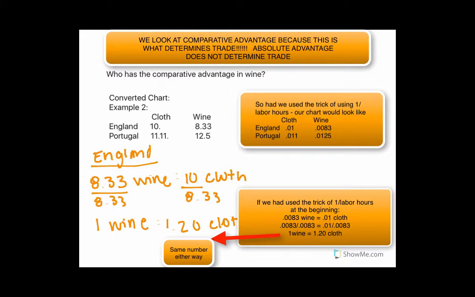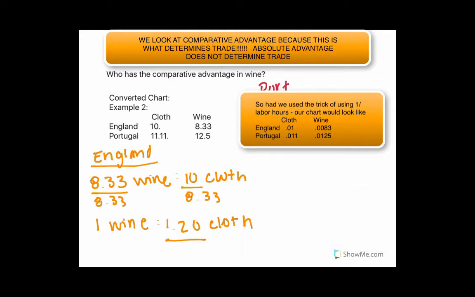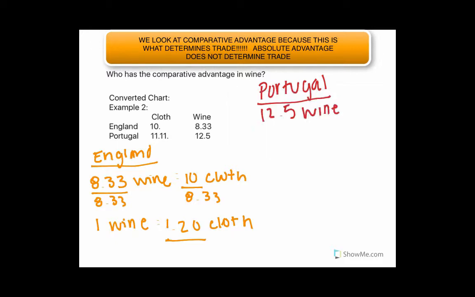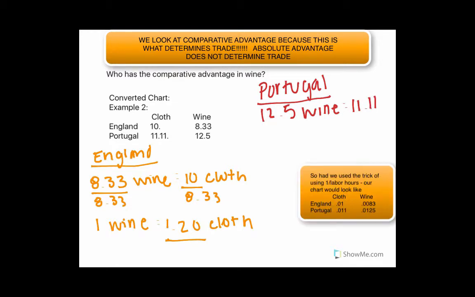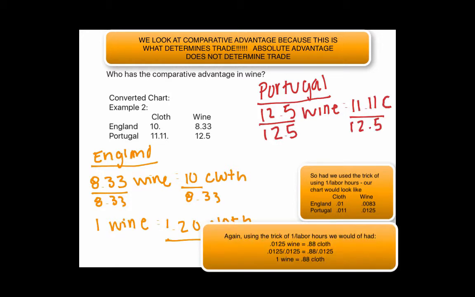So we need to compare this then to the opportunity cost of Portugal of producing wine. So over here, Portugal can produce 12.5 wine, or they can produce 11.11 cloth. I'm running out of room, so I'm just going to put a C here for cloth. But if we divide both sides by 12.5, we get, for 1 wine, Portugal gives up 0.88 cloth.